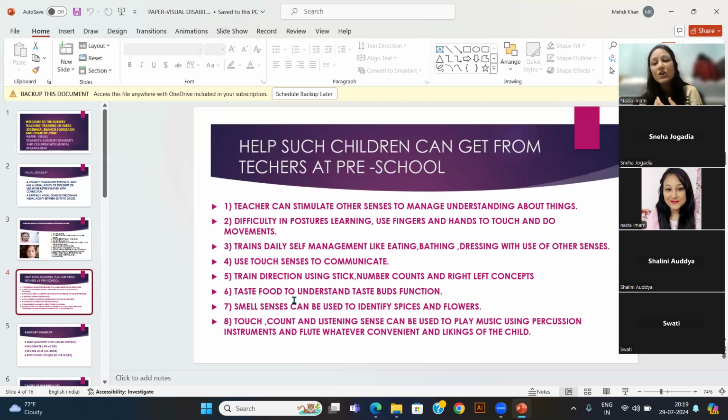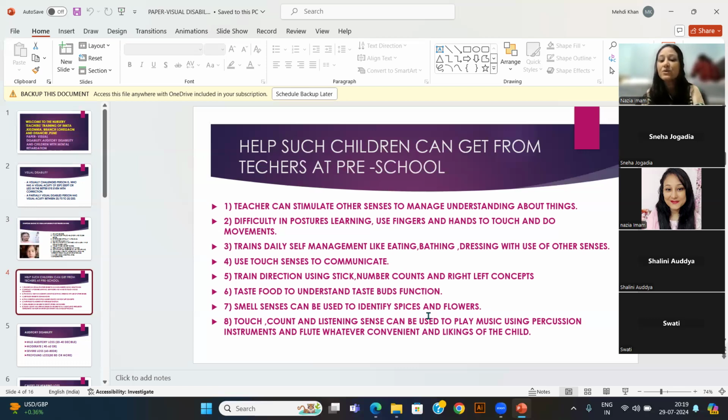Gradually and slowly the child opens up with the teacher, and until and unless the communication is healthy between teacher and student, learning doesn't start. So what we have to do first, focus on in preschool, is that the teacher has to build good communication and bonding with the child for learning things. These are the ways through which we can grow a bond with the student, and then the child opens up and speaks many things.